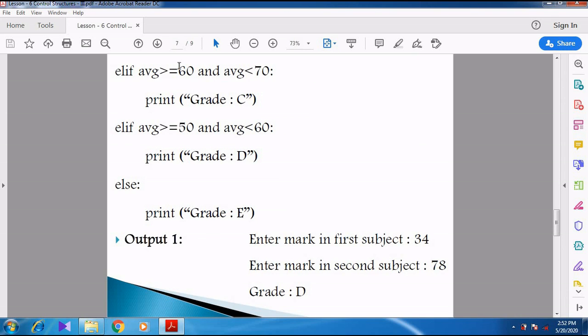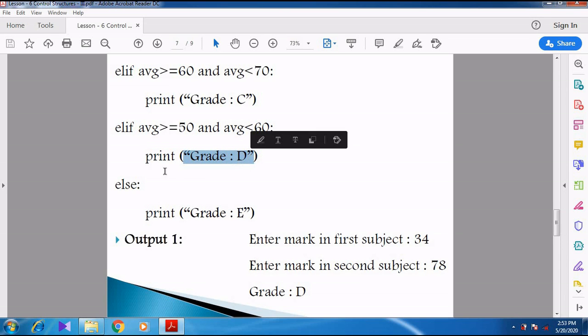Now we can see another condition is also given, condition 3. If the second condition fails, elif, third condition, average greater than or equal to 60 and average less than 70. So here what is the grade? Grade C. So here what will be the mark? 60 to 69. It is not 70, 60 to 69. Like that, elif, fourth condition, average greater than or equal to 50 and average less than 60. So here marks are from 50 to 59. So what is the grade? Grade D.